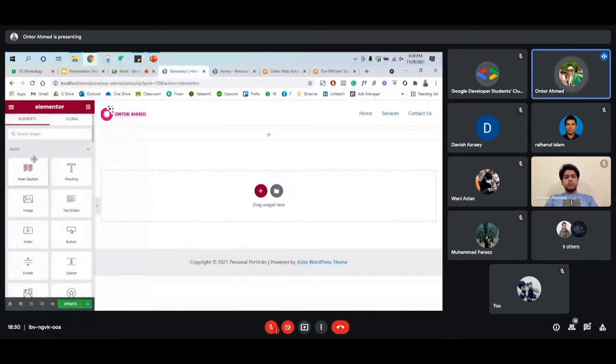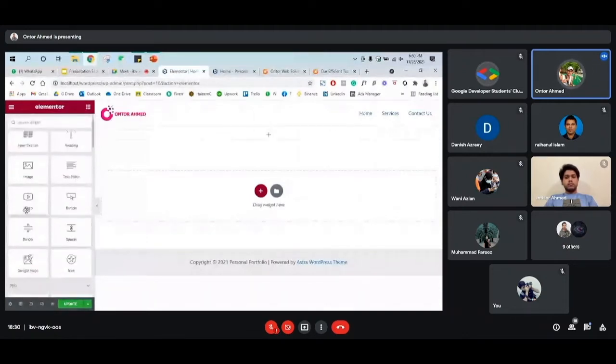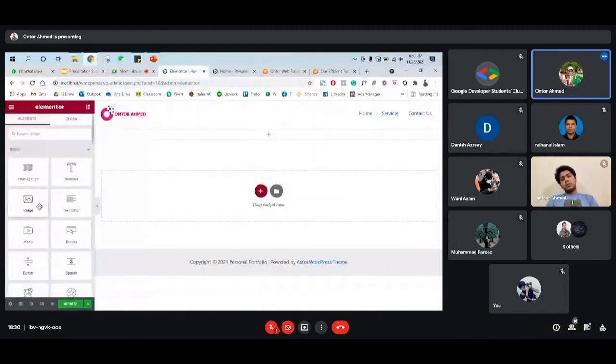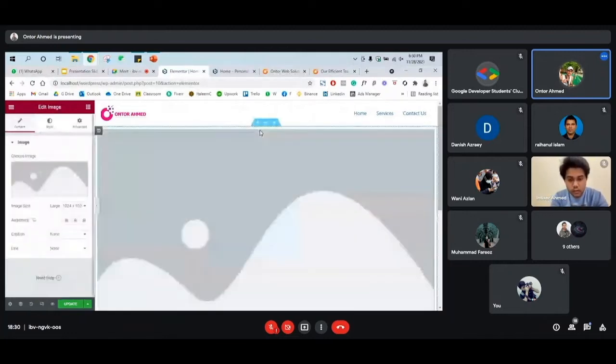So we have all the widgets here. We have inner section, heading, image, text editor, video, button. This is really simple. Whatever you want to add, you can click on that and drag and drop to the main section. So for now, we'll add one image. So just click image and then drag and drop to the homepage. It's basically like the Wix website, something like Wix, yeah.